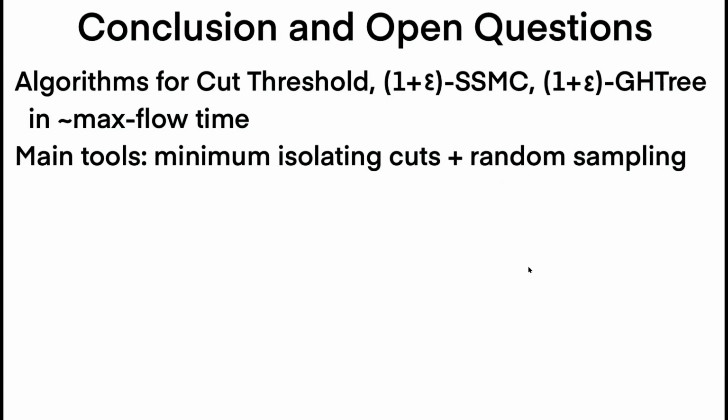In conclusion, we provided algorithms for cut threshold, 1 plus epsilon approximate single source min cut, and 1 plus epsilon approximate Gomory-Hu tree, all in roughly exact Maxflow time. And our main tools were minimum isolating cuts together with a simple random sampling.